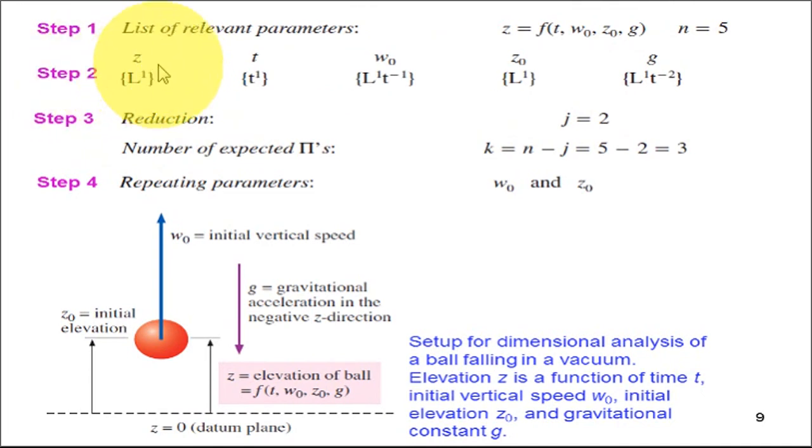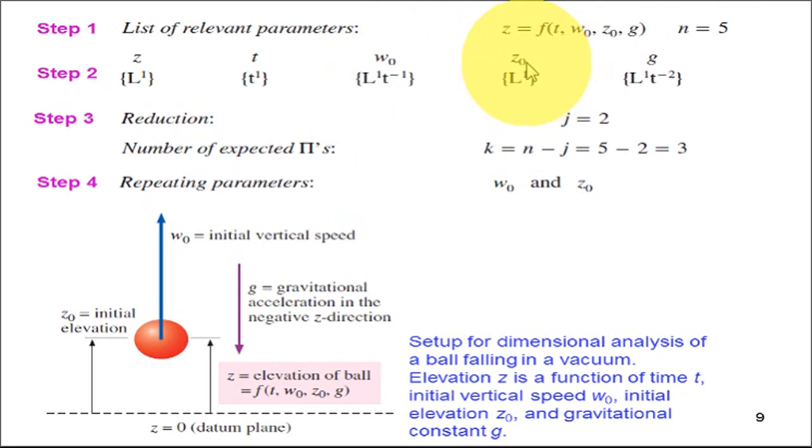Z is the elevation, so its unit will be meter, and the dimension is length raised to 1. T is the time, so its unit is second, and the dimension is time. W naught is a velocity, its unit is meter per second, so the dimension is length per unit time.